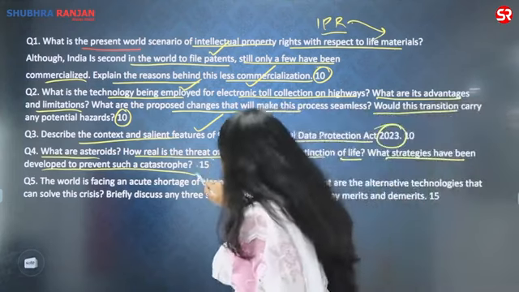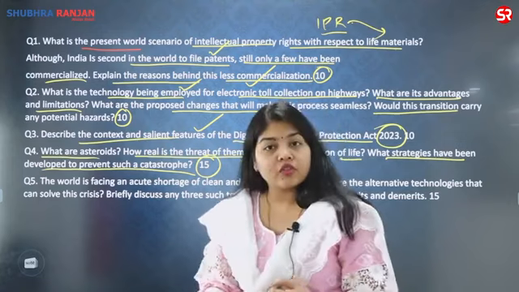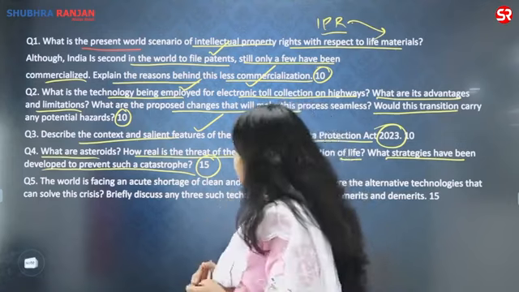So this is a 15-marker question. It is a larger question. We have to take the initiatives of NASA, ISRO, etc. in the picture here.